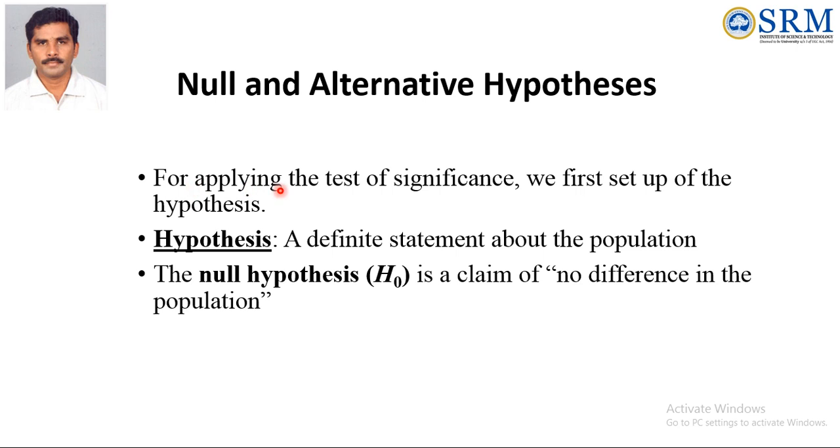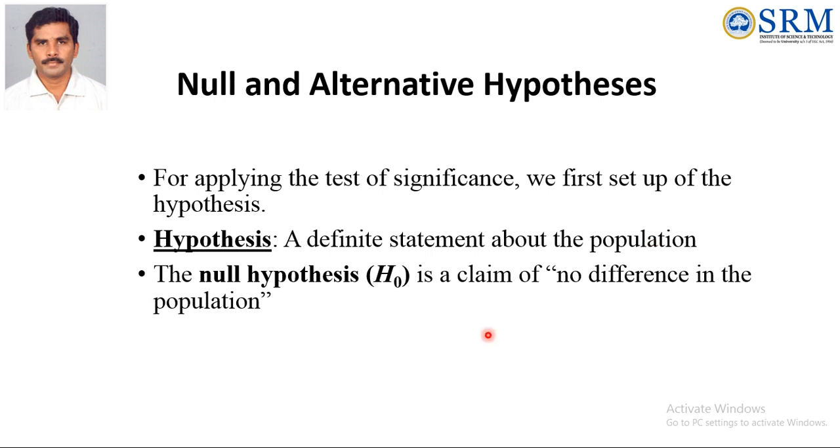See, for applying the test of significance, we first set up the hypothesis. Hypothesis means aim, it is nothing but aim. The hypothesis is the definite statement about the population. So what is the definite statement about the population? Based on the physical nature of the problem, we set up the hypothesis. It may be in the positive way or negative way. First we have to set up the hypothesis. It is actually a statement.